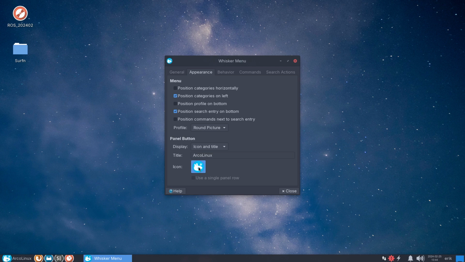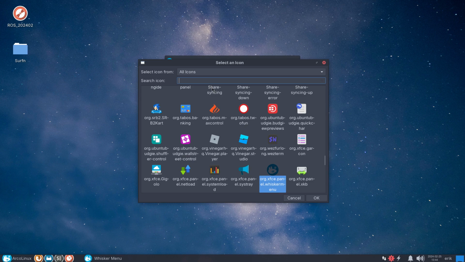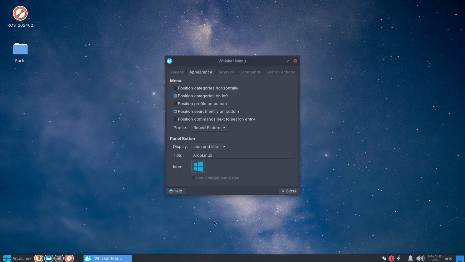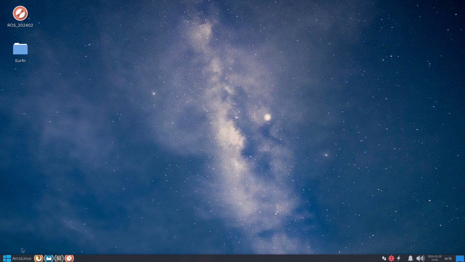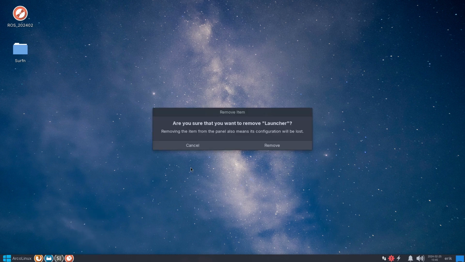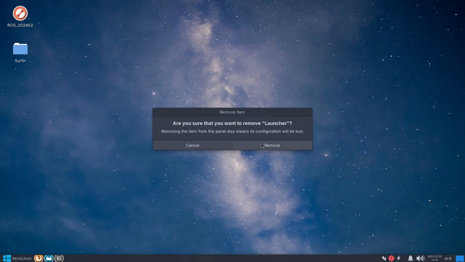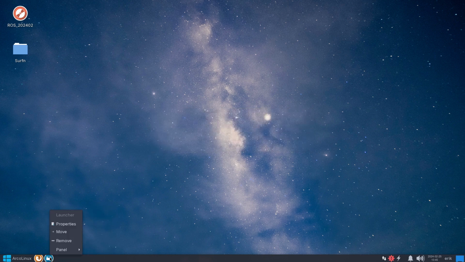Just for fun. And then we have here some icon. Let's continue with the fun. Windows icon, Windows blue. Okay. And then we have these icons that are but ugly, right? Remove them. These are not okay. Remove. What's this? Remove. Let's just get rid of them. Voila.